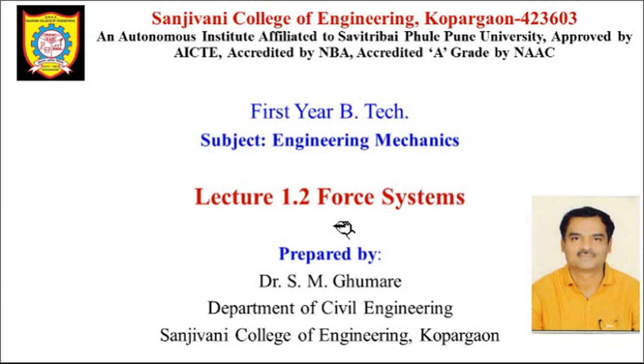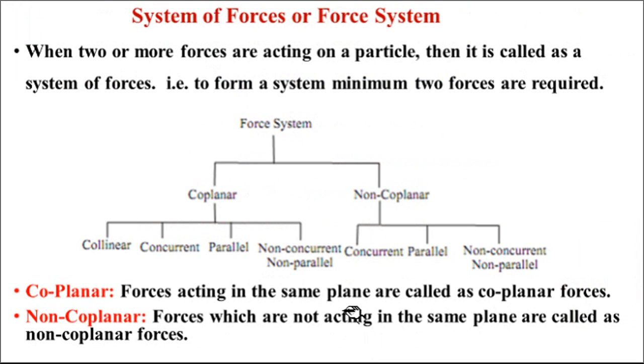Okay, so we'll start. Now what is a force system? It is a group of forces or a set of forces. That is called the force system. When forces are acting in a group on a body or on a particle, they form a force system. To form a force system, at least two forces are required. A single force presented on a body or on a particle is not called a force system. So for a force system, at least two or more than two forces should be there.